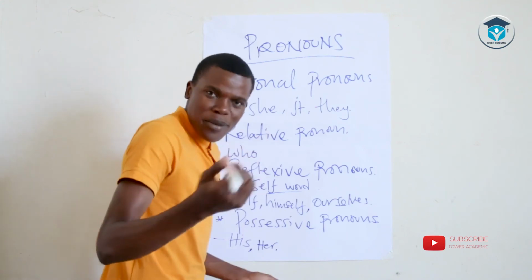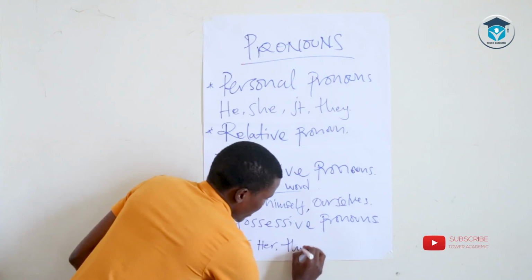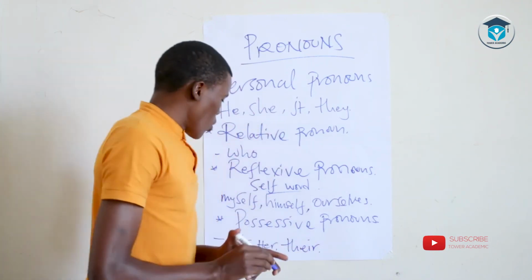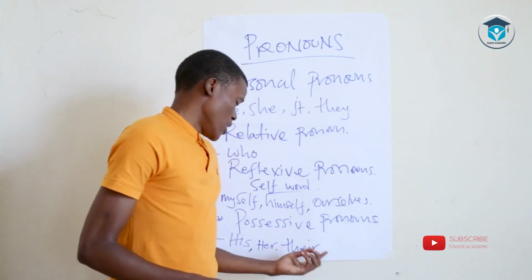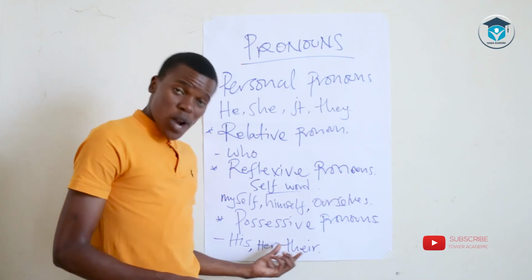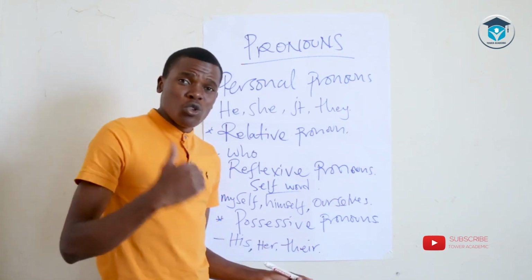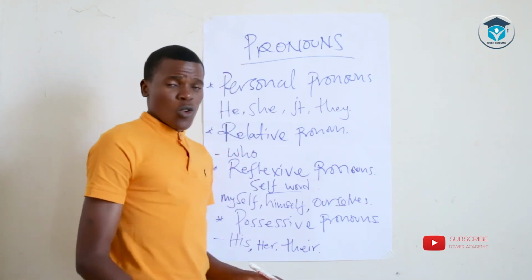The last one I would like maybe to give in the interest of time is their. So their is also an example of a possessive pronoun, as a matter of fact. So if you are to use any of these words in a given sentence, make sure that you use them appropriately in order to serve the different functions quite well.